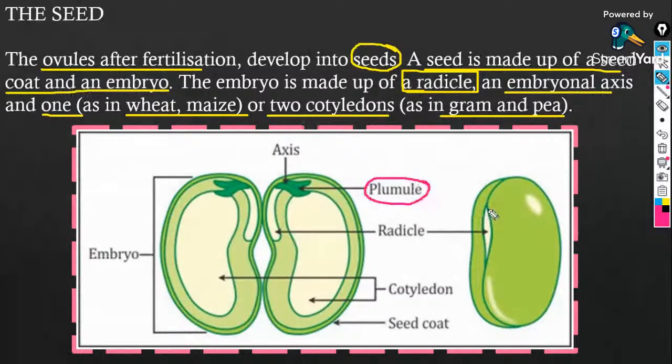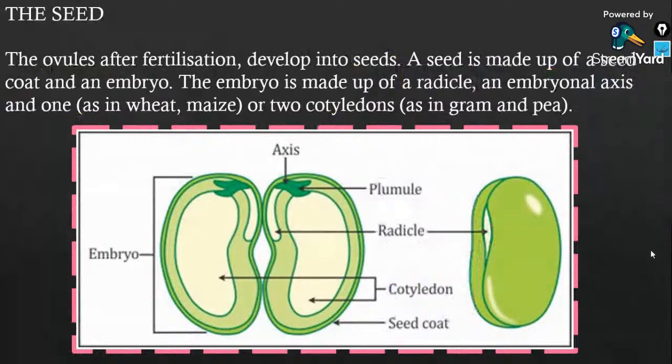Here you will find a structure like this, which is the plumule, and you will find a similar structure going downward also. This you will call the radicle, which forms the root. Then the cotyledon, and you will have the seed coat covering all these, the embryo, cotyledon, everything. Clear?